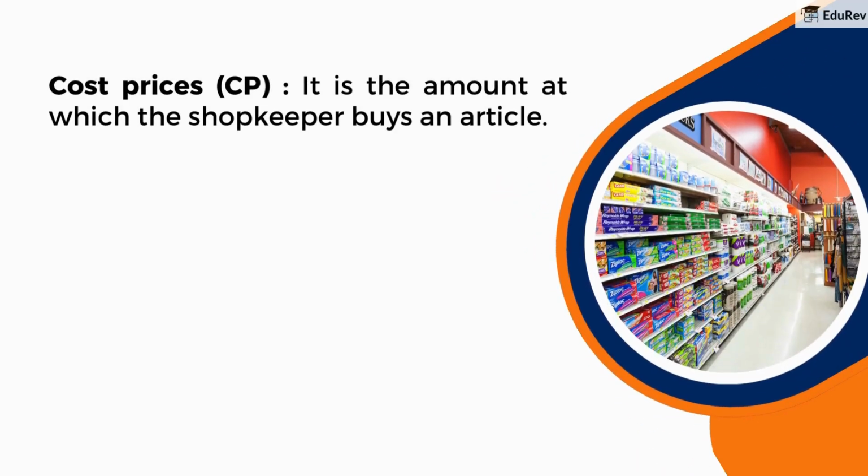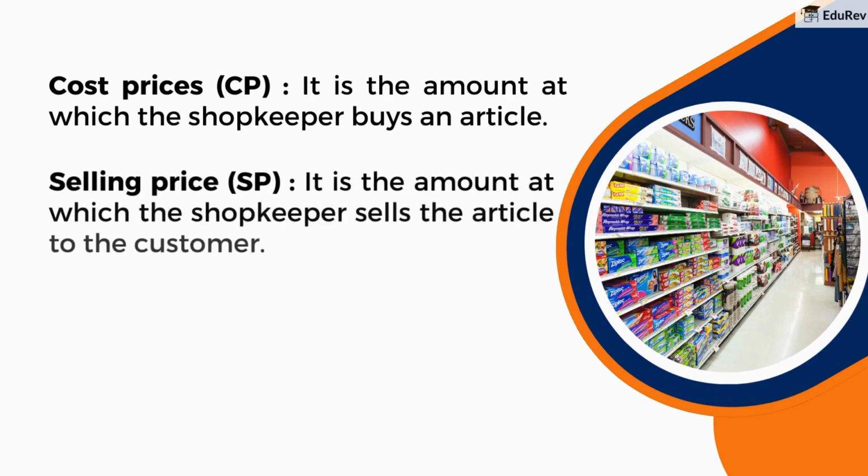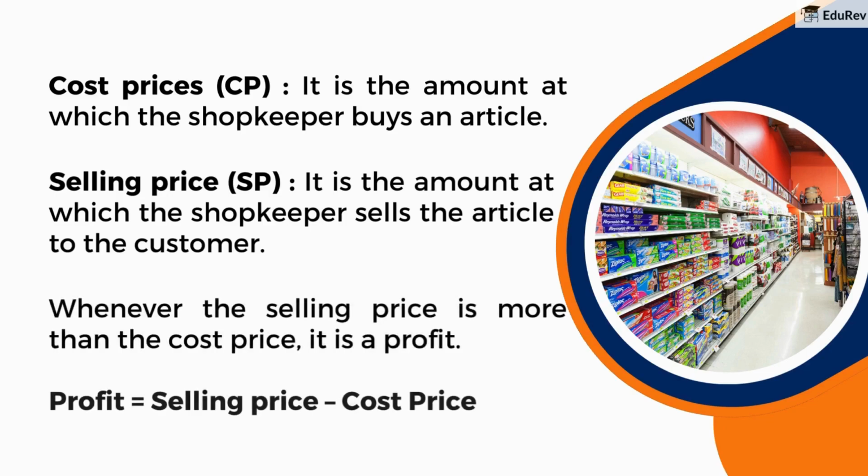Cost price or CP. It is the amount at which the shopkeeper buys an article. Selling price or SP. It is the amount at which the shopkeeper sells the article to the customer. Whenever the selling price is more than the cost price, it is a profit. Profit is equal to selling price minus cost price.